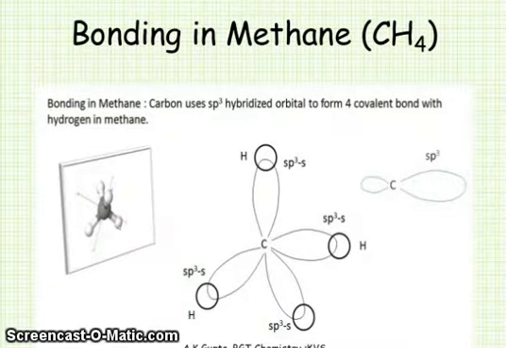Bonding in methane. You see, bonding in methane, carbon uses sp3 hybridized orbitals to form 4 covalent bonds with hydrogen in methane. You can see here.